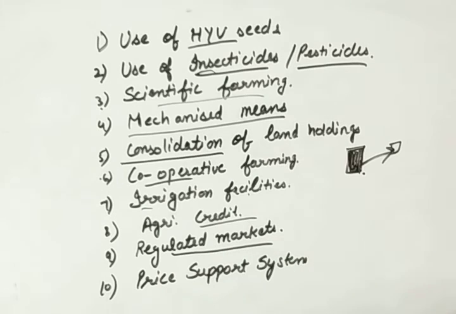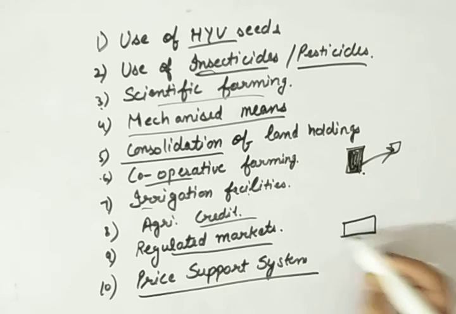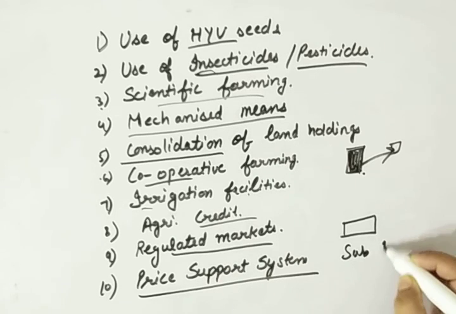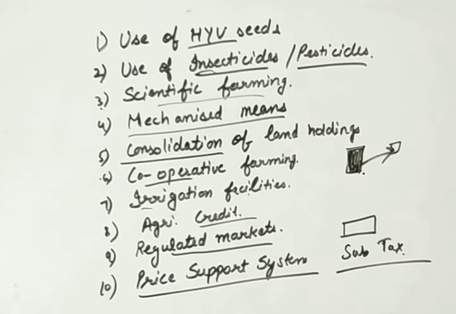Next, the government has also provided us with a regulated market, a market that is completely run for the purchase and sale of crops. Last is the price support system. Government has set a particular price. If it becomes very high or very low, that is adjusted by subsidy and taxes. Usually there is no tax on the crop, but yes, subsidies are there on crops so that the farmer will get an adequate rate for his or her crops. So these were the possible solutions to the problems that were arising in the agriculture sector.